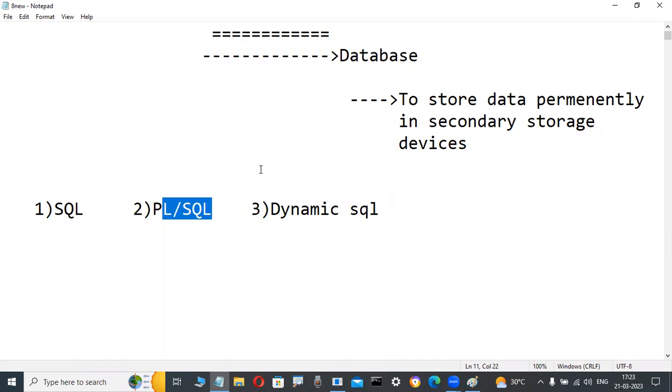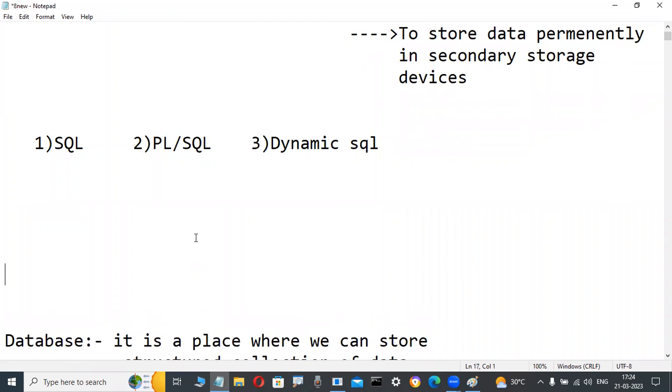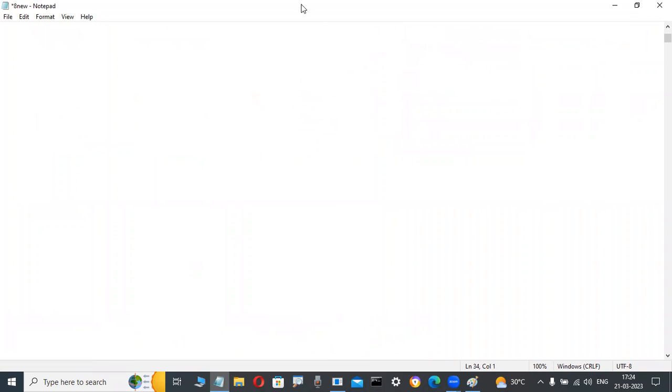Okay, fine. But one fellow is asking, why, Murali sir, are we using PL SQL when SQL language is already there? That's why I'm telling you. Suppose tomorrow is a festival, for example, Ugadi. Different areas call it by a different festival name.